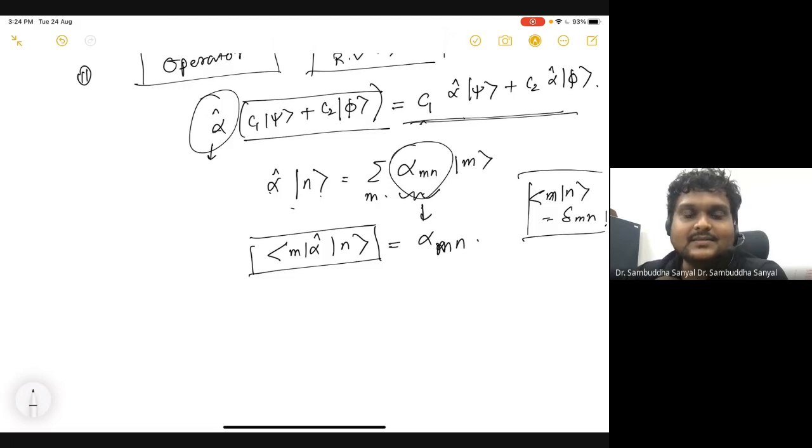Does this make sense? Is this picture clear?